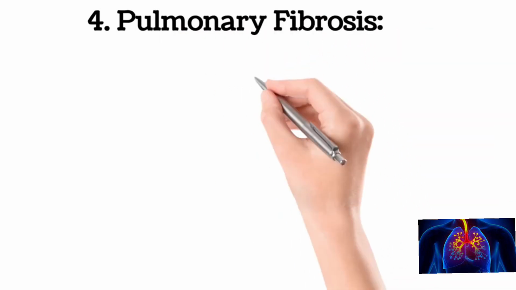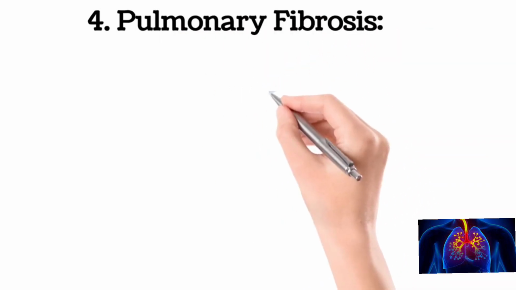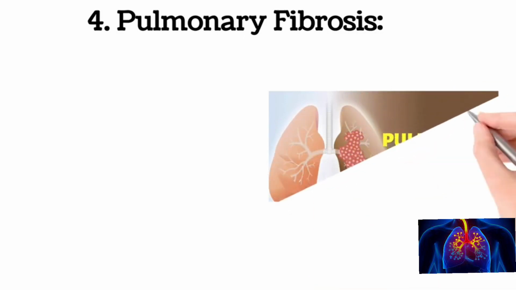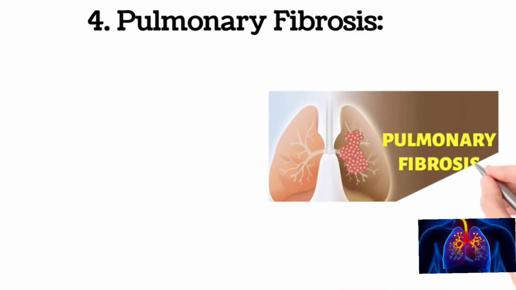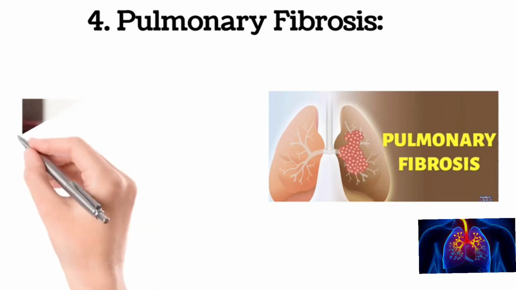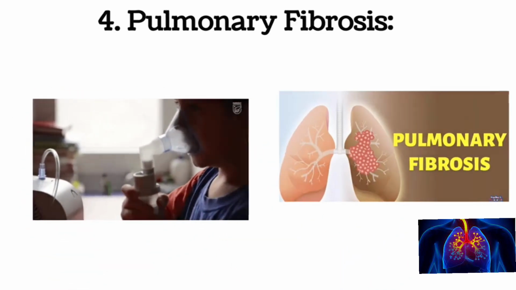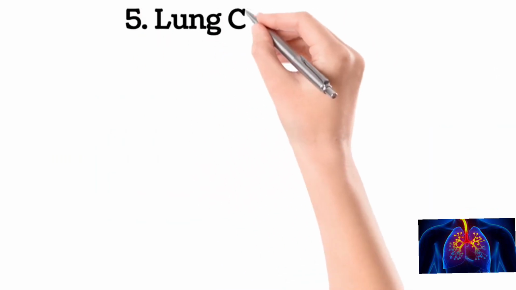Pulmonary fibrosis. Now, let's explore pulmonary fibrosis, a condition characterized by scarring and thickening of lung tissue. This can be caused by various factors, including exposure to environmental toxins, certain medications, or underlying diseases. People with pulmonary fibrosis experience reduced lung capacity, shortness of breath, dry cough, fatigue, and weight loss.